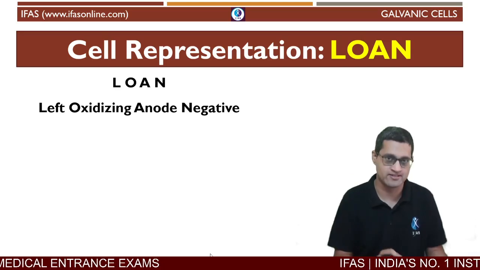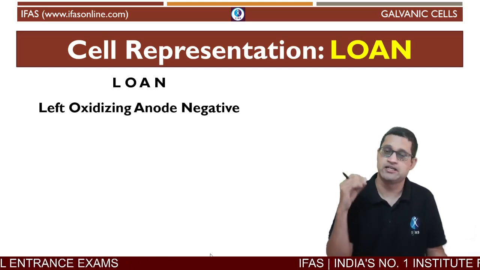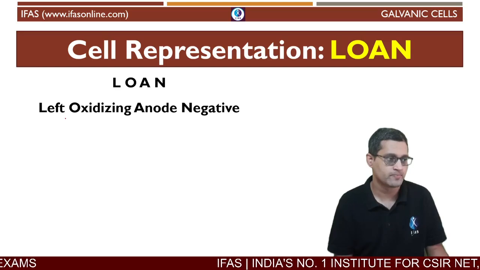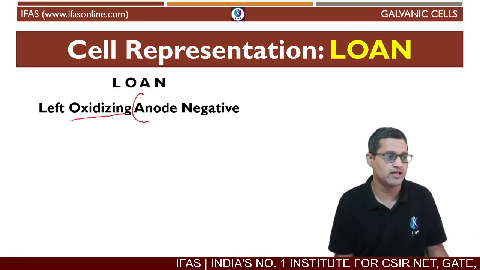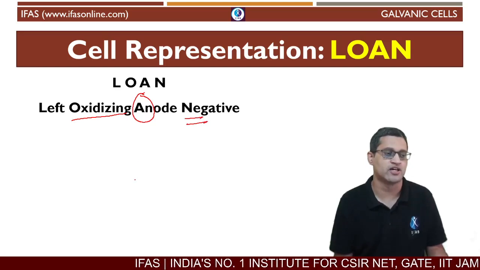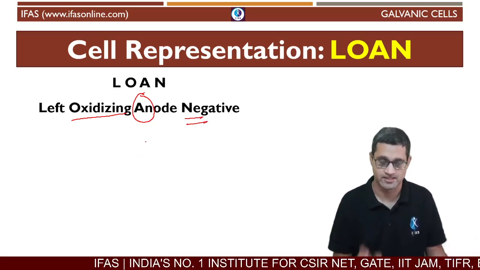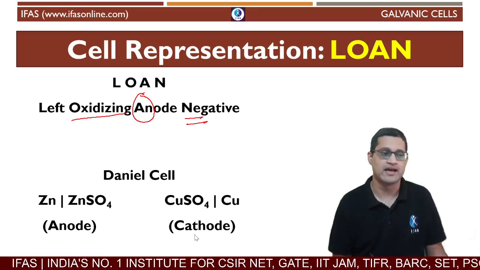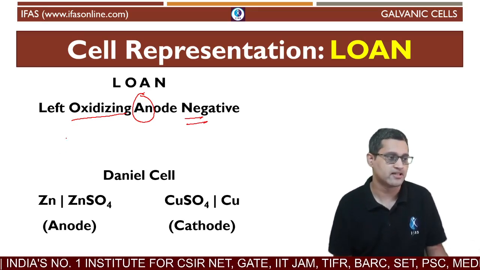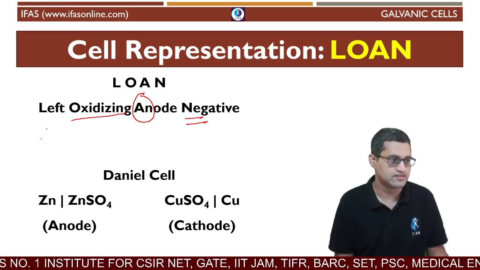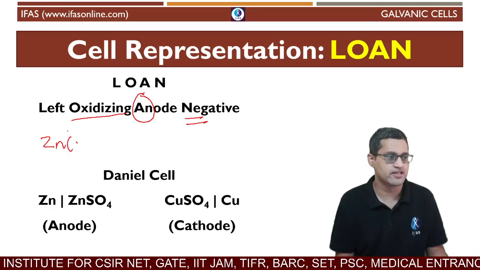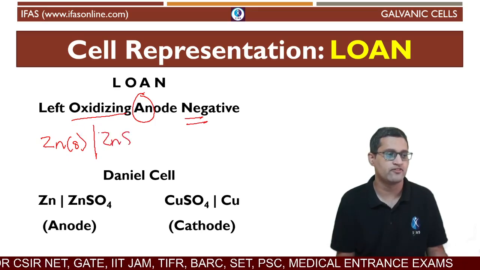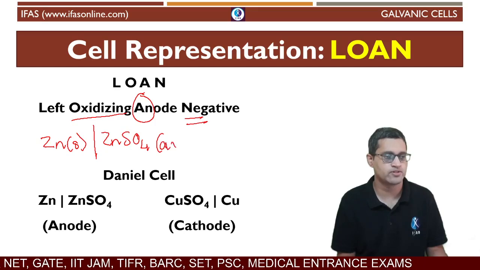On the left hand side, whatever electrode we write, that should be the electrode where oxidation happens. And what is oxidation? Oxidation means it has to be the anode and it will have a negative charge only for galvanic cells. This is true only for galvanic cells. So Daniel cell, the way we can write a Daniel cell is zinc is where oxidation happened. So this is a zinc solid rod, and this is kept in contact with the zinc sulfate solution, which is an aqueous solution.